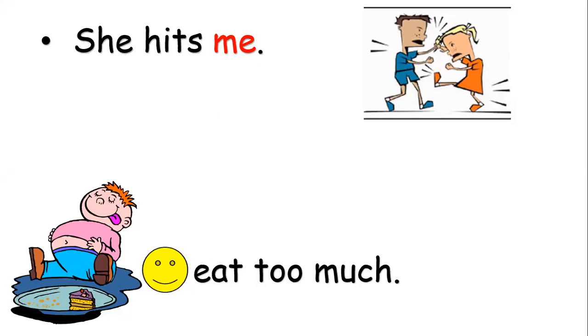Eat too much. Which one should I use? I or me? The first thing, think like that, teacher, okay? The first thing, it comes at the beginning of the sentence. The second thing, it comes before the verb. The third thing, it comes as a subject. So it will be, yeah, I eat too much.